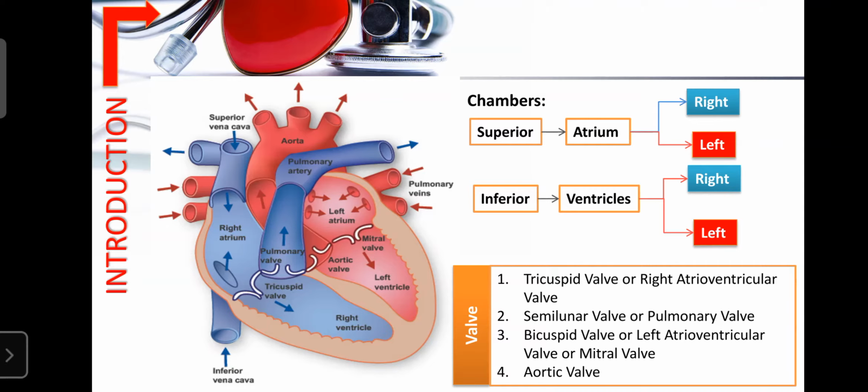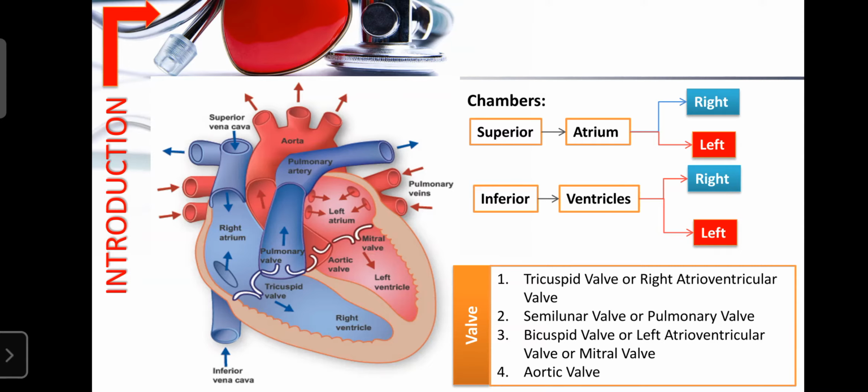Okay, so due to the thin nature of the atrium, the pressure required for contraction of the atrium is less, and due to the thickness of the ventricles, contraction of the ventricle requires more, or greater, pressure because it is thick in nature. Once again, the atrium consists of two chambers. One is the right atrium, present in the right part of the heart, and the left part of the heart has the left atrium.